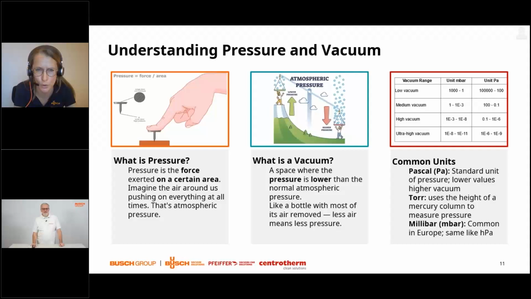Another one is Torr, which comes from the Italian physicist and mathematician Evangelista Torricelli, who used the height of a mercury column to measure pressure. And also a very common one, especially in Europe, is millibar, which is used in the same way as hectopascal.